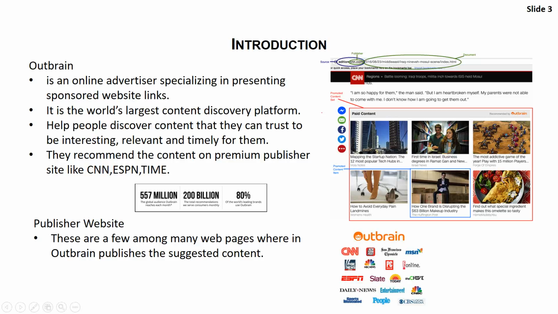It helps users discover content that can be trusted, and Outbrain can suggest what content to put on the websites. These are a few among many web pages where Outbrain shows the suggested content, such as CNN, MSN, and Daily News.